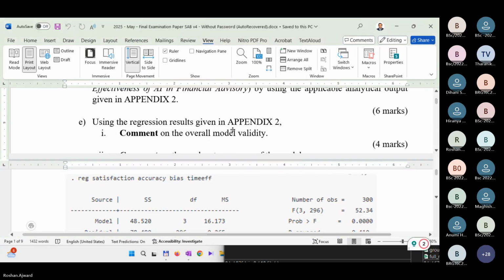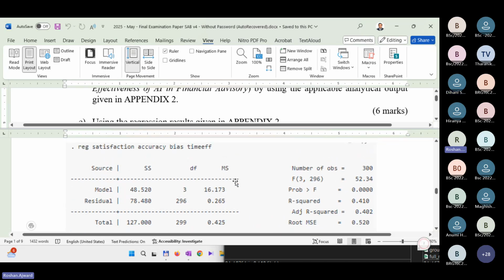Yes. Why do you say yes? Because the probability of the F test is less than 0.05. Excellent. You can see the F value is 52.35 and the probability of the F test is less than 0.05. In that case, you conclude that as what?